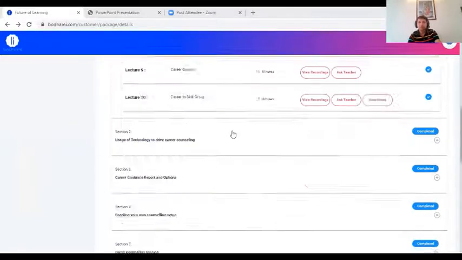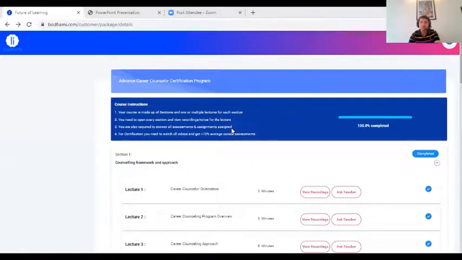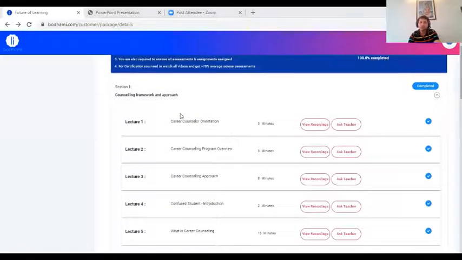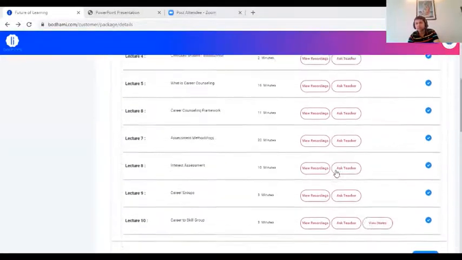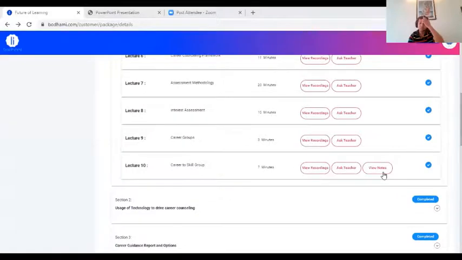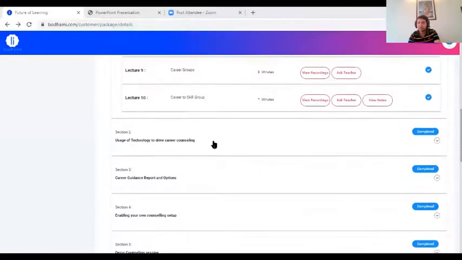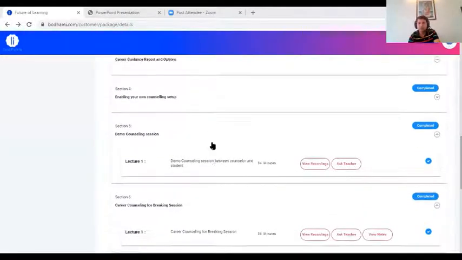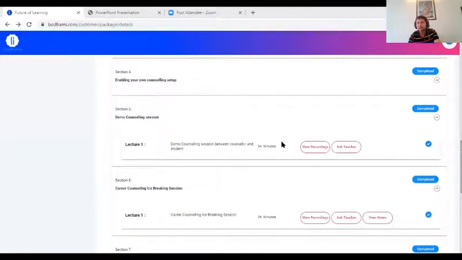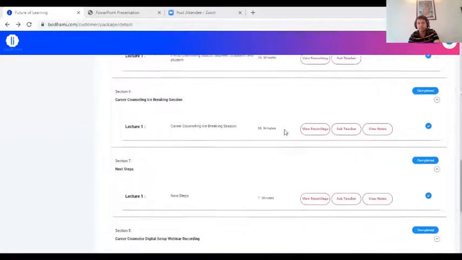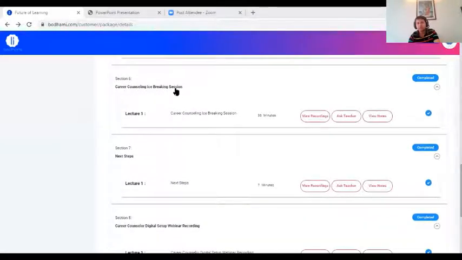Yeah. So this is your course page, right? In this course page, there are multiple sections and lectures. At the end of every section, in the last lecture, you see the view notes option. You should download all the notes and you can read them. This is the readable material. Then you go to the demo counseling session. It talks about the practical aspects of counseling and how the counseling has to be actually conducted and what are the things that you need to see in the counseling. Then you go to the career counseling ice breaking session.